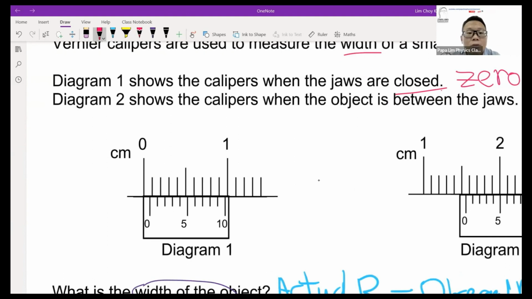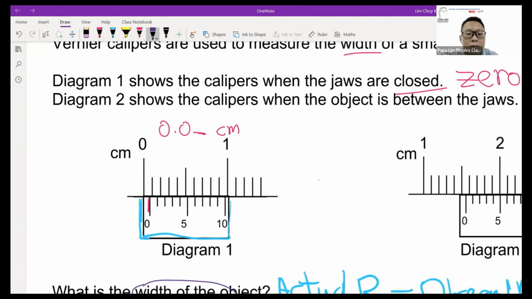For the vernier scale, the number that you're interested in is the zero marking here, not the frame. So look at the zero marking. The zero marking is before 0.1, so the reading we are looking at will be 0.0 something cm.